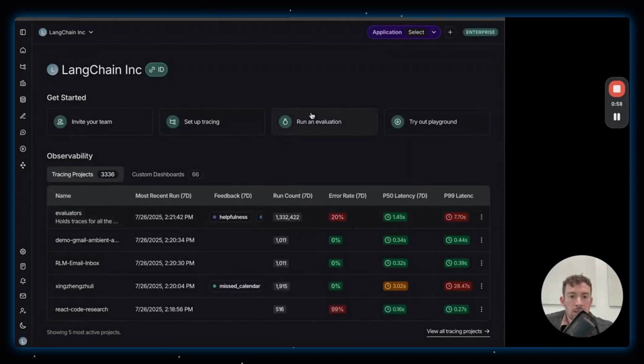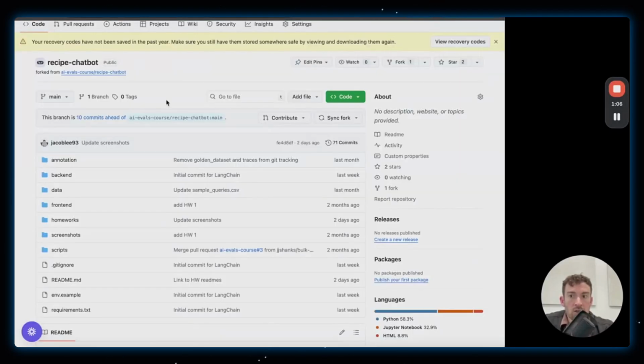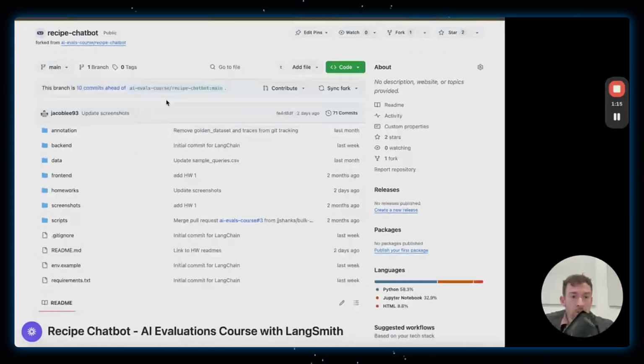And then here you can see a bunch of our projects and workspaces, and we're going to dive into this later on in the video. The other thing that you're going to want to do is fork the LangChain version of the evals course recipe chatbot repo. This is a repo that Jacob from our team took and added in a few things to make it specific to LangChain and LangSmith.